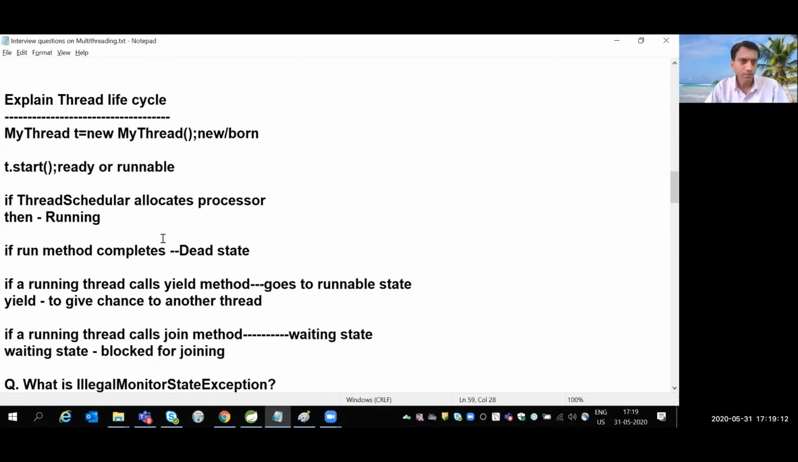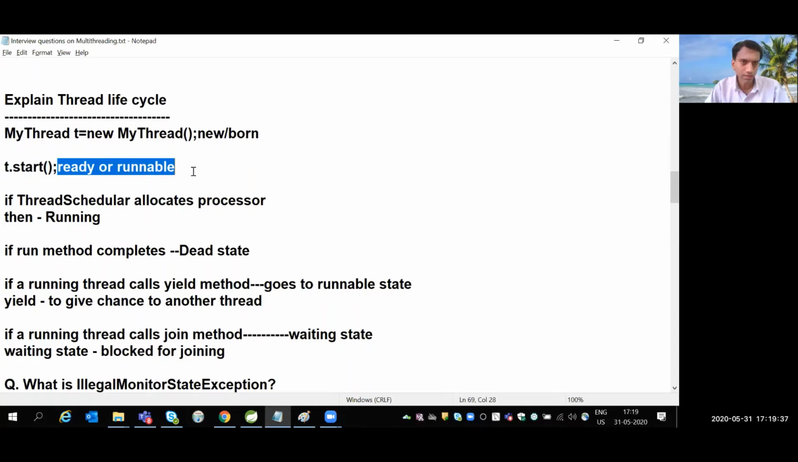The next question you may get is to explain thread lifecycle, and with the coding you should be able to answer. Right. So, for example, just assume that my thread extends Thread. So MyThread t equal to new MyThread. This is the stage new or born. When we call t.start, the stage is ready or runnable.